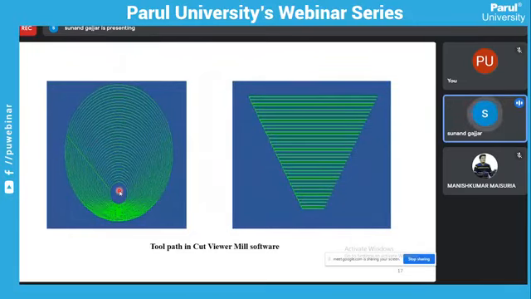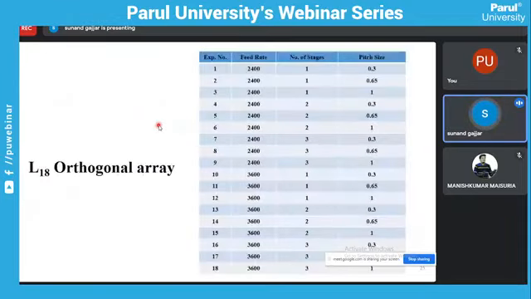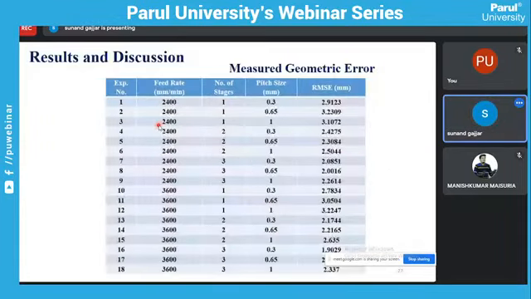Using this tool path, you can observe this line after the forming. But if we use the spiral tool path, this line can be minimized, we can say eliminated. So these are the 18 parts, and these are the results and discussion.